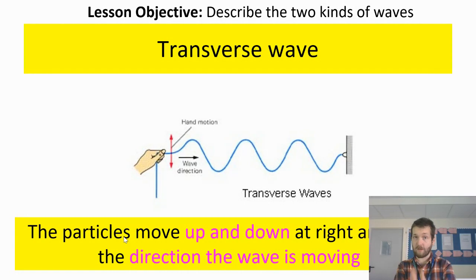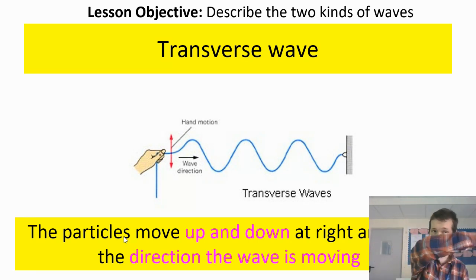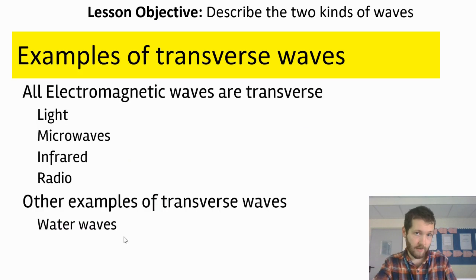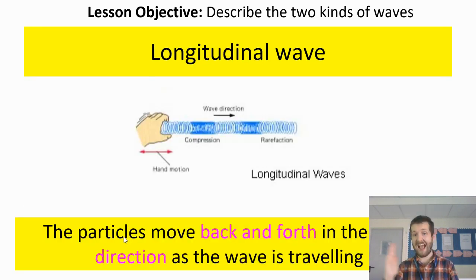Here's some of those more explicit facts I was saying about them. When it comes to a transverse wave, the particles or the motion of the wave are moving up and down at right angles to the direction that it's moving in. The longitudinal wave, on the other hand, is moving back and forth in the same direction it's traveling. Okie doke. Let's stop there for now.